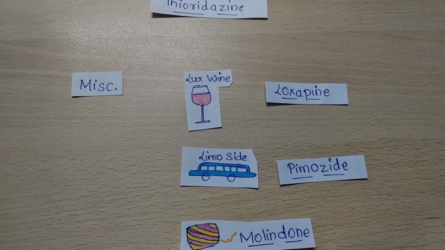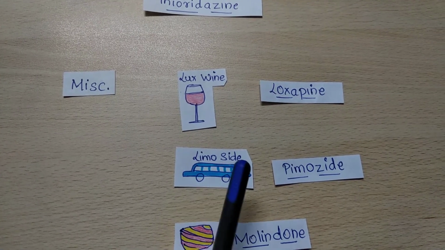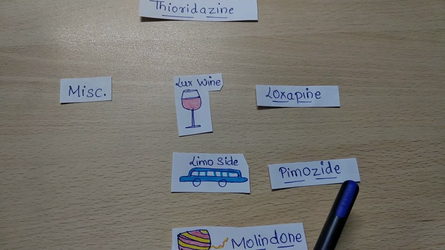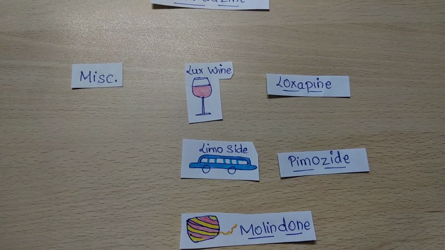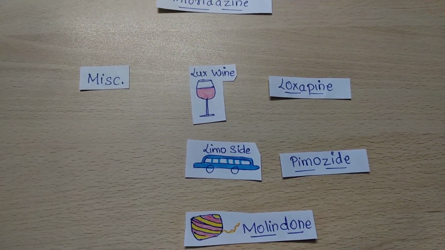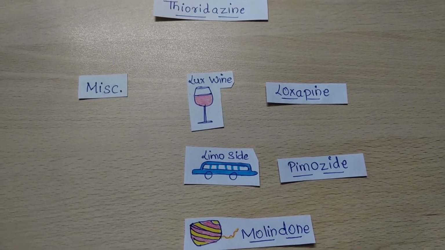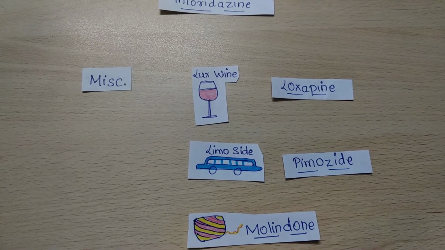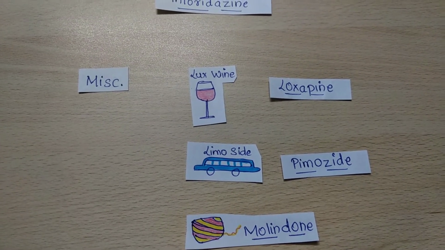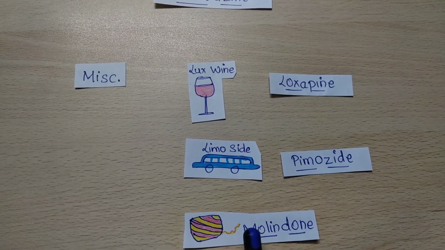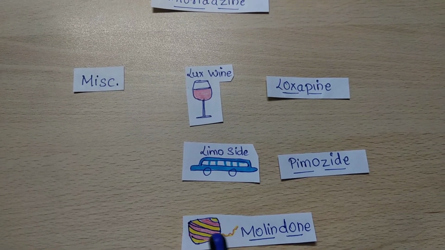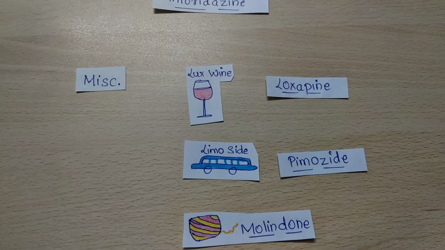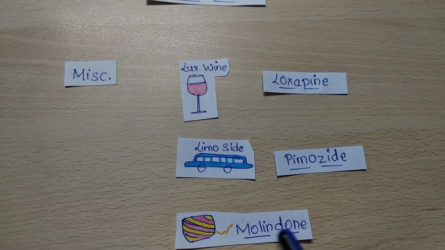You will be given a ride on a limo, so limo side is pimozide, and a moly thread will be tied on your hands. A moly thread is a red and yellow thread. After the moly thread is tied to your hands, you are done. You can leave from there. So molindone.